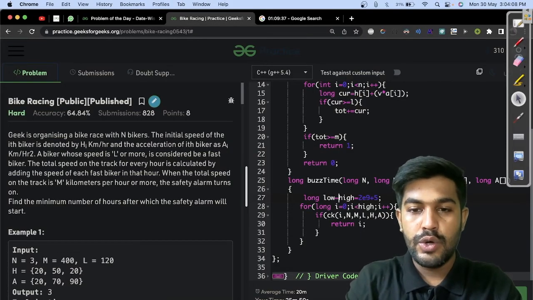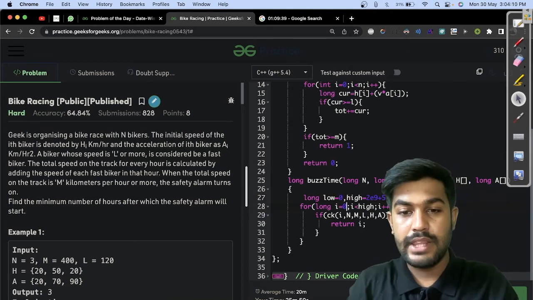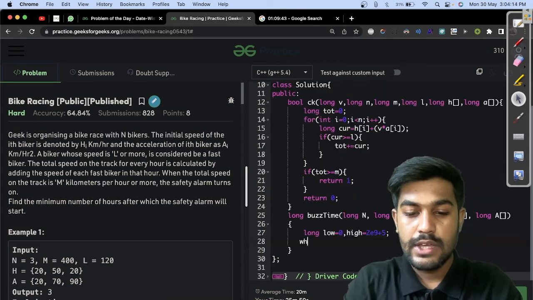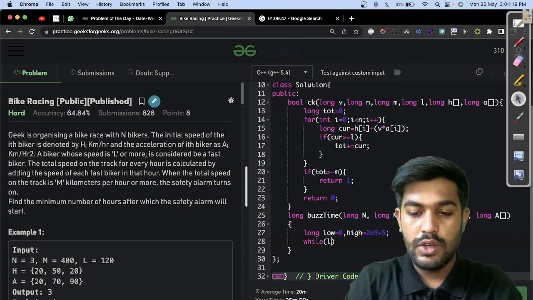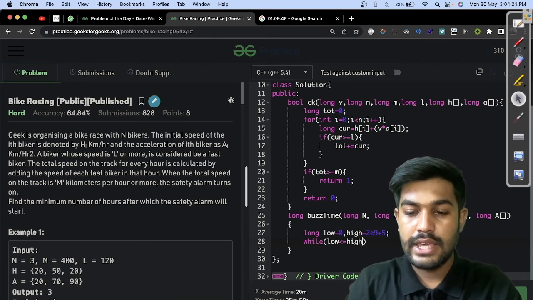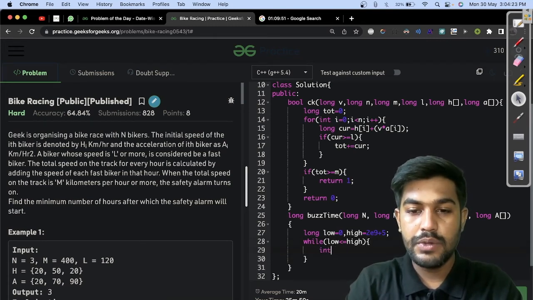So now we would do the same. Low is equal to 0 and high would remain the same. And instead of this for loop, what we would do is while low is less than or equal to high, first we would find the mid value.